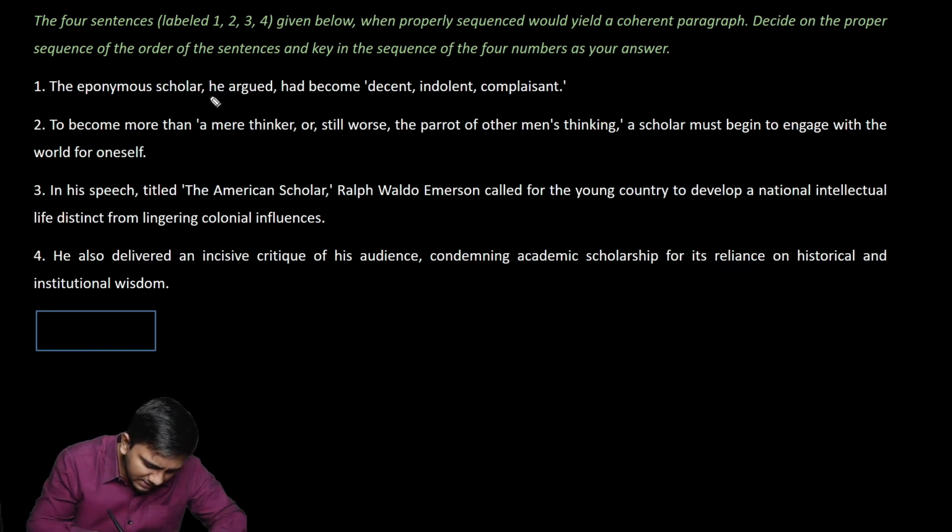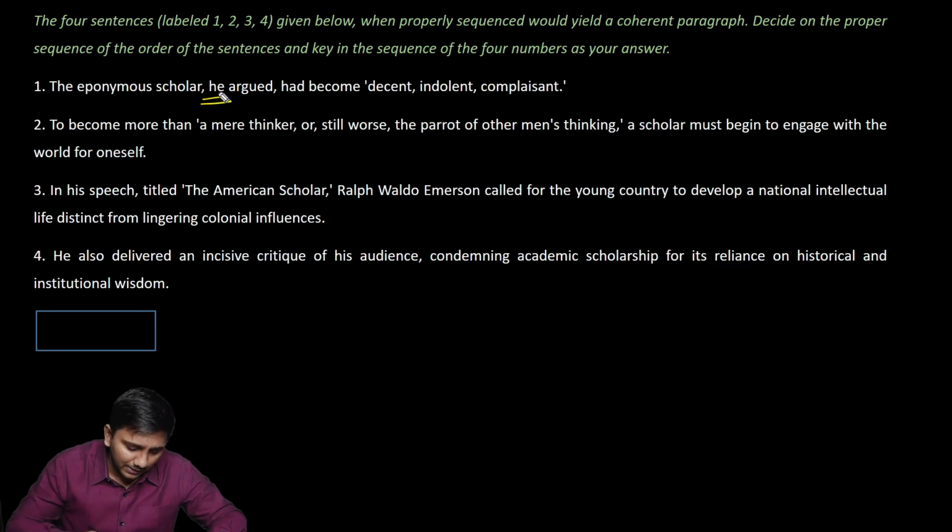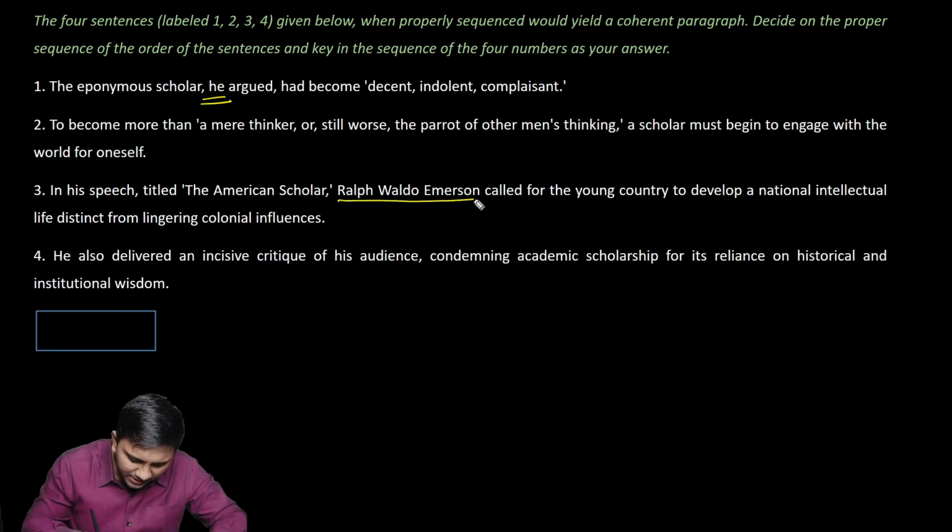So here I see this "he." If there is a way to find out who this "he" is being referred to, then that would come before this. To become more than a mere thinker, or still worse, the parrot of other men's thinking, a scholar must begin to engage with the world for oneself. In his speech titled The American Scholar, Ralph Waldo Emerson, so this could be the "he" that we are referring to in the first statement as well,